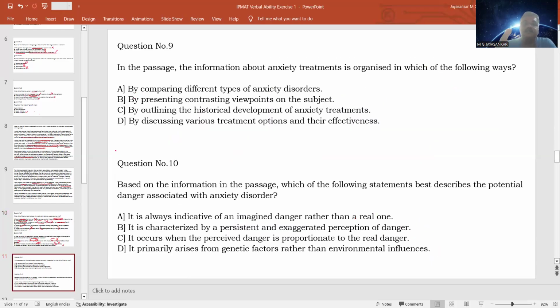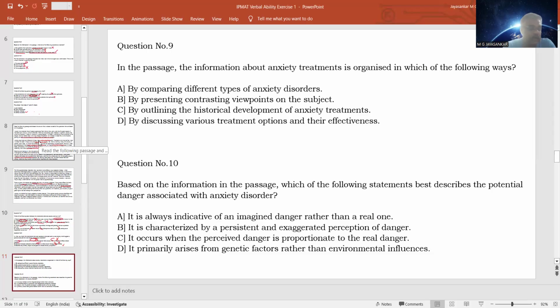Number 9, in the passage, the information about anxiety treatment is organized in which of the following ways. So, what is stated in the passage? Anxiety treatment can be done using psychotherapy, and there are two methods of psychotherapy. One is exposure, and the other one is cognitive therapy. Then it talks about medication.